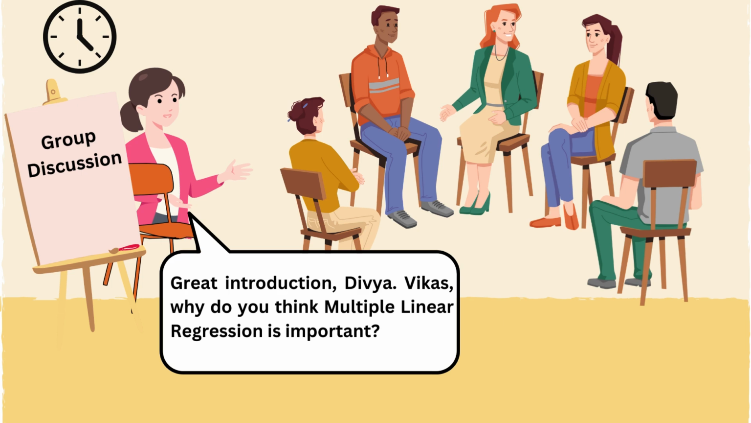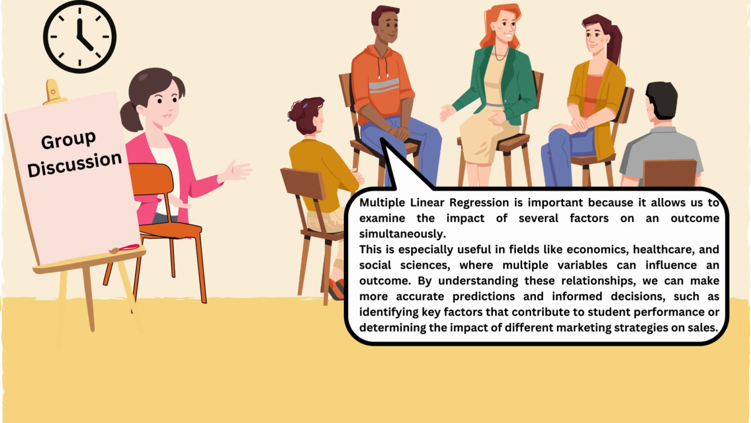Vikas, why do you think multiple linear regression is important? Multiple linear regression is important because it allows us to examine the impact of several factors on an outcome simultaneously. This is especially useful in fields like economics, healthcare, and social sciences, where multiple variables can influence an outcome. By understanding these relationships, we can make more accurate predictions and informed decisions, such as identifying key factors that contribute to student performance or determining the impact of different marketing strategies on sales.